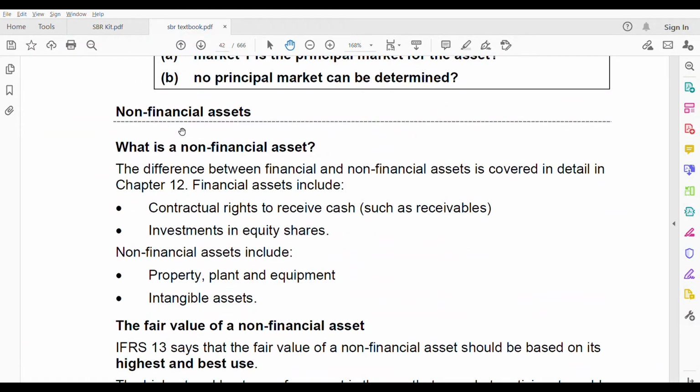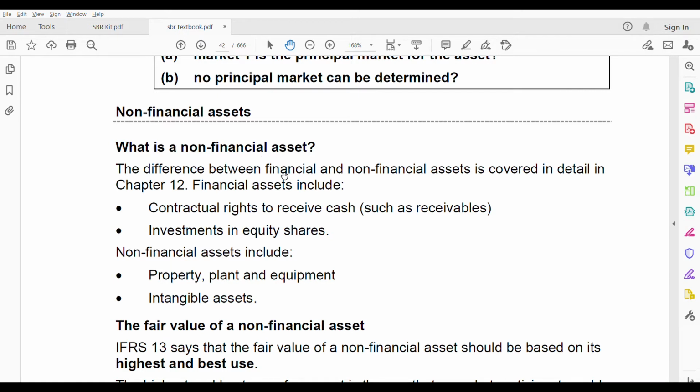This part also you need to remember, because most of your IFRS 13 comes from this area, non-financial assets. You need to know what are non-financial and what are financial assets. The way you calculate fair value differs if it's financial versus non-financial. Look, what is a non-financial asset?